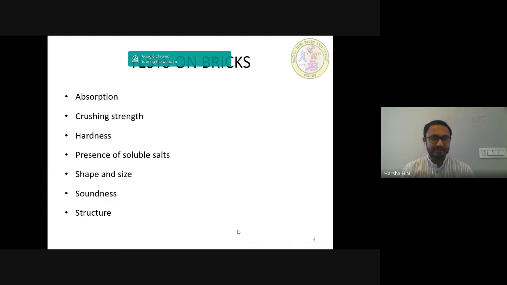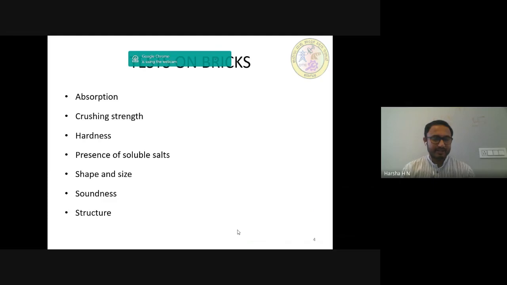Next test is shape and size. In this test, a brick is closely inspected. It should be of standard size and its shape should be truly rectangular with sharp edges. For this purpose, 20 bricks are selected at random and they are stacked lengthwise, along the width and along the height. For good quality bricks, the result should be within the following permissible limits.